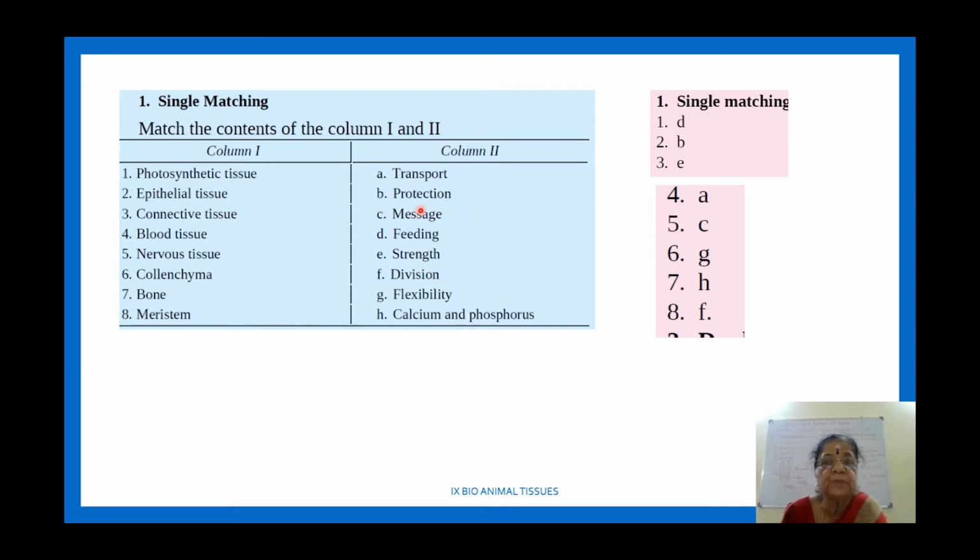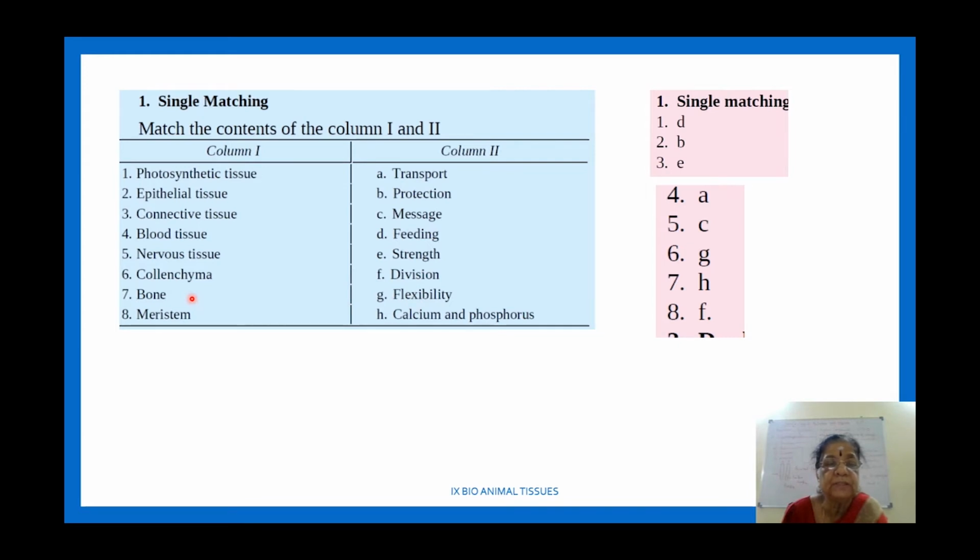Epithelial tissue is protection, right? Then photosynthetic is feeding because it prepares its own food. So photosynthesis is feeding, epithelial tissue is protection, connective tissue gives strength. Then blood tissue is meant for transport. Nervous tissue sends messages and signals. Okay. Then collenchyma gives flexibility.